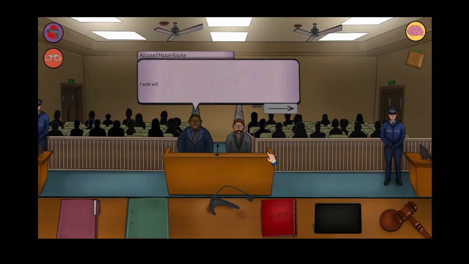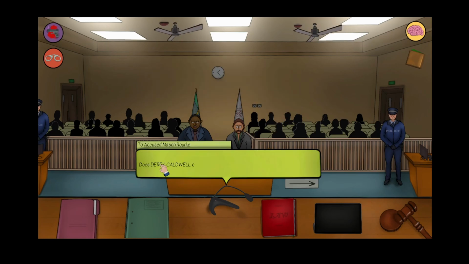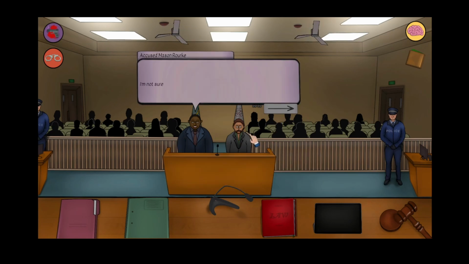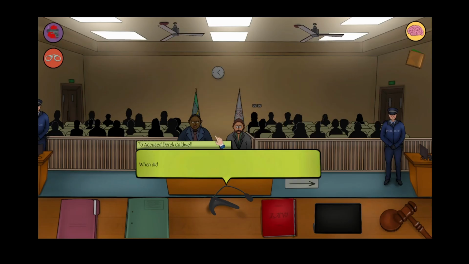Where were you the night the car was stolen? I was with my friends that night. We were a bit drunk and hanging out. I'd been drinking until late. I woke up in the morning when Derek called. Does Derek Caldwell call you very often? I'm not sure what you mean by very frequent, but we would talk 2 or 3 times a month. I must state that I'm retired from these matters now. These days I work a regular job.